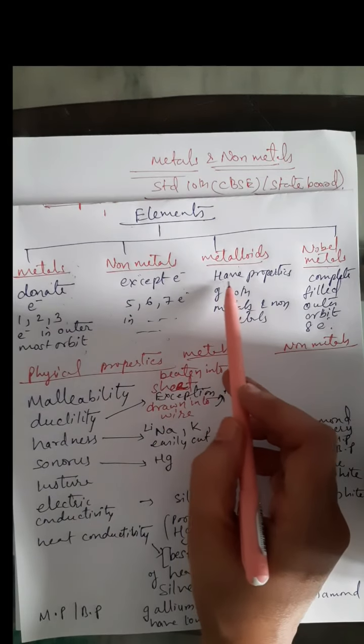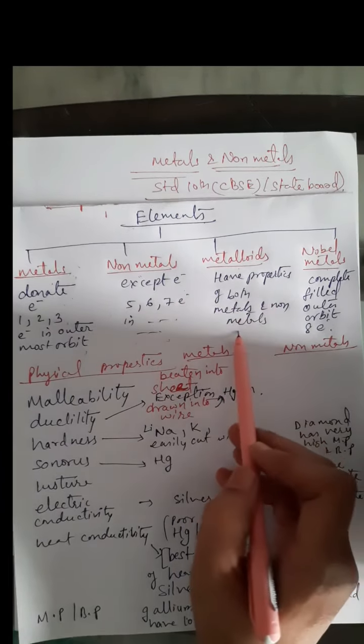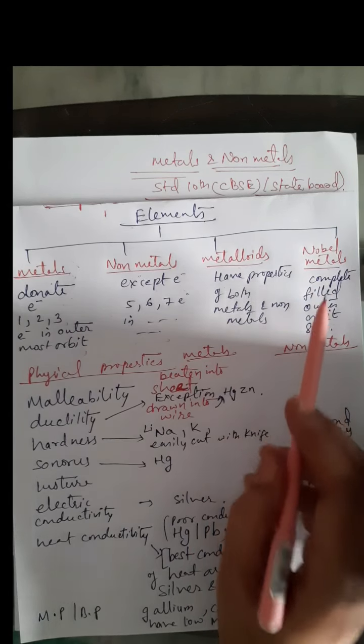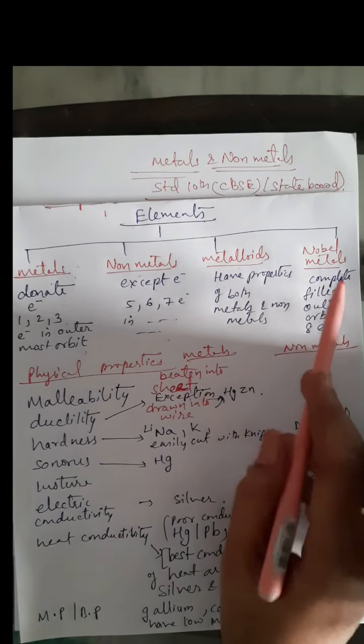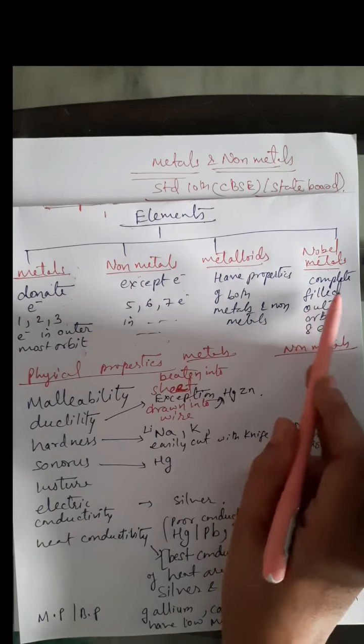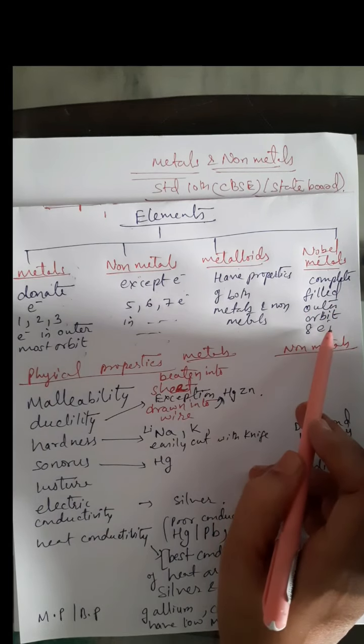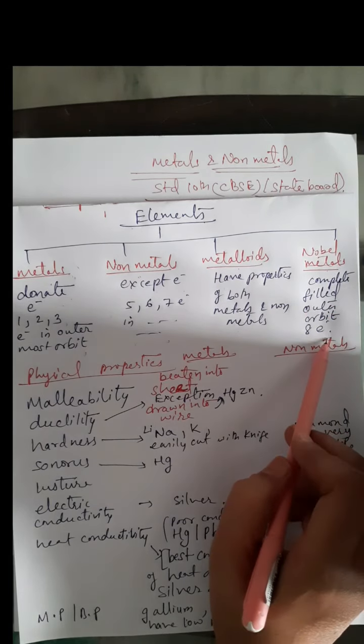Metalloids are that category which have both the properties of metals and non-metals. And noble gases, or the noble metals, generally we call them noble gases. They have a completely filled outer orbit. That is, their outer orbit is filled with 8 electrons.